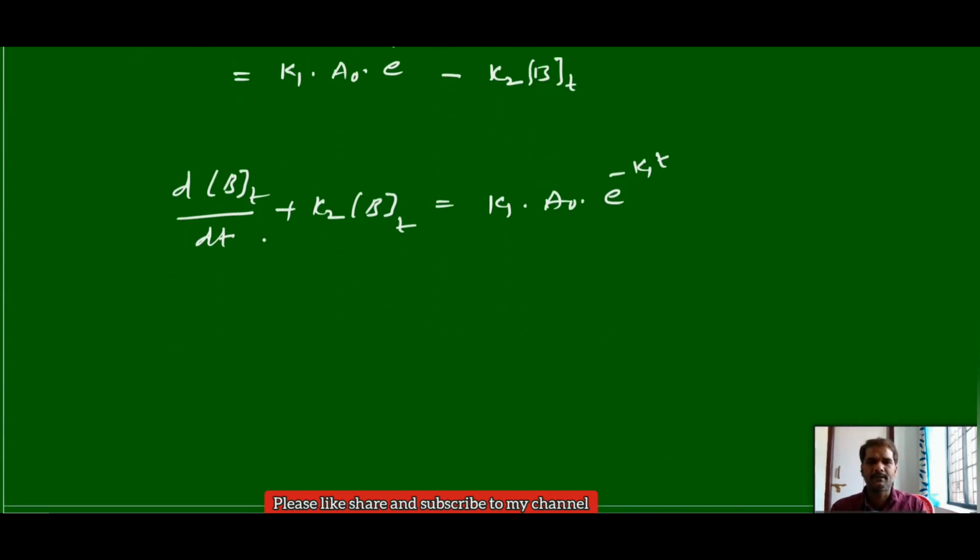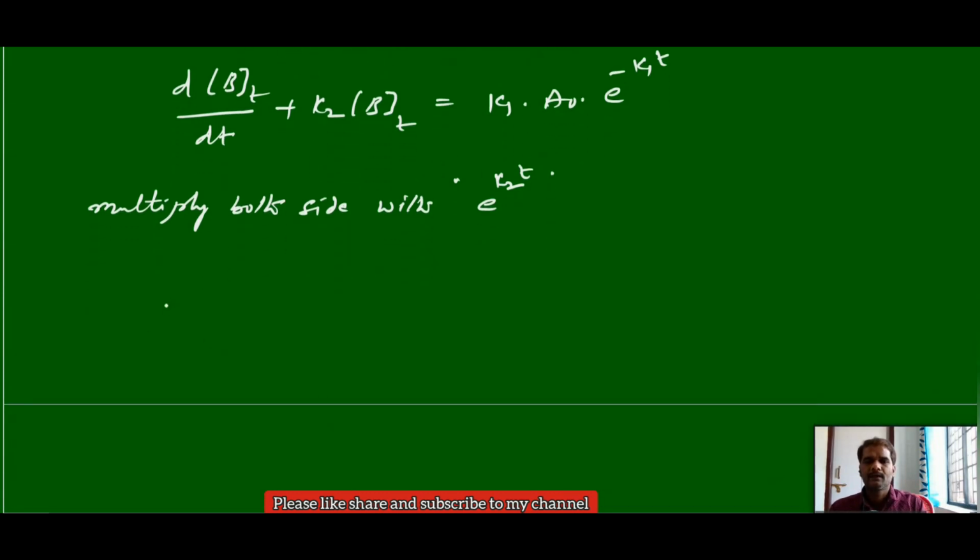Now you just multiply this equation with e power K2 t. Multiply both sides with e power K2 into t. Then what will we get?